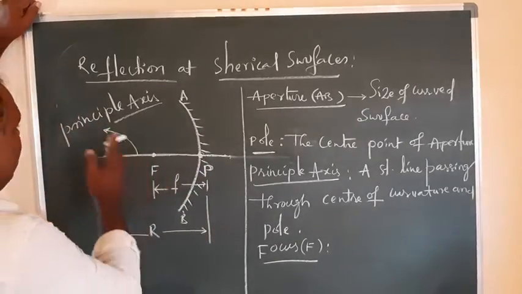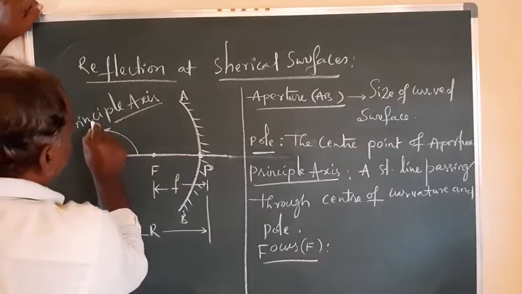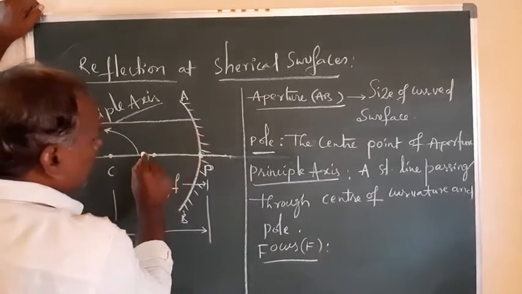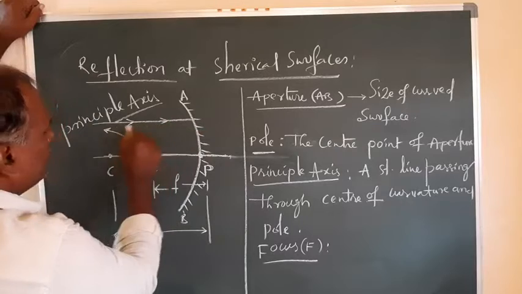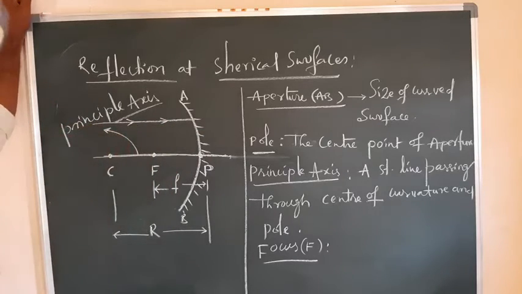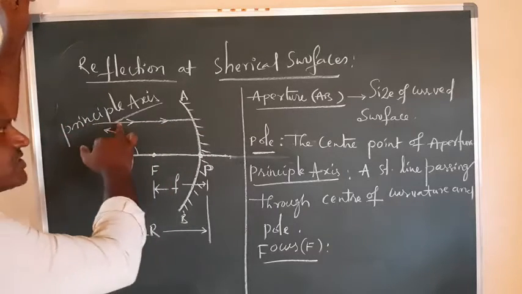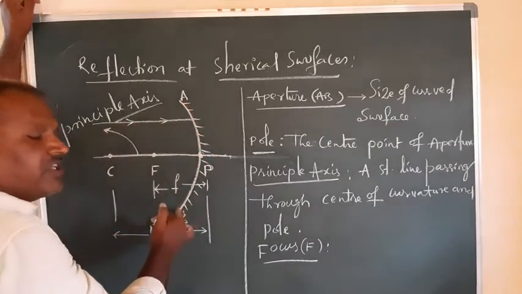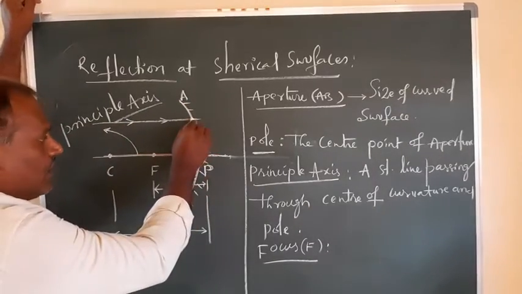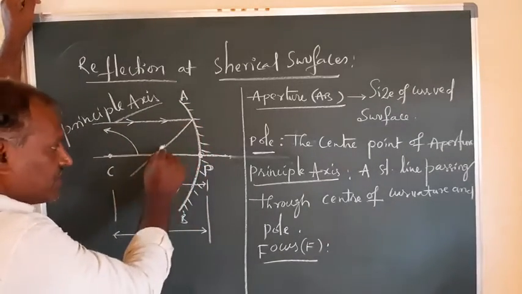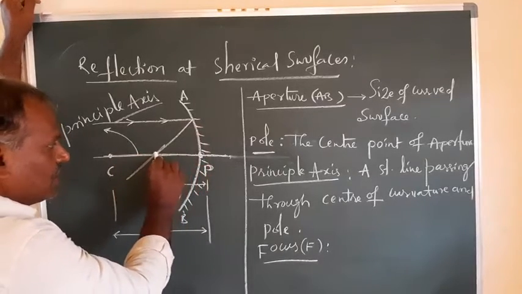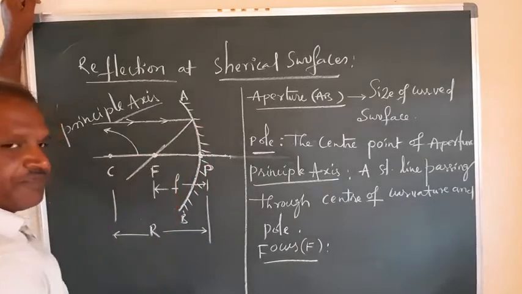Suppose you have an object at a large distance. Large distance means the ray is always parallel to the principal axis. It is coming from infinity, long distances. Once it interacts with this mirror, it compulsorily passes through where it intersects on this principal axis, that point is called the focus.